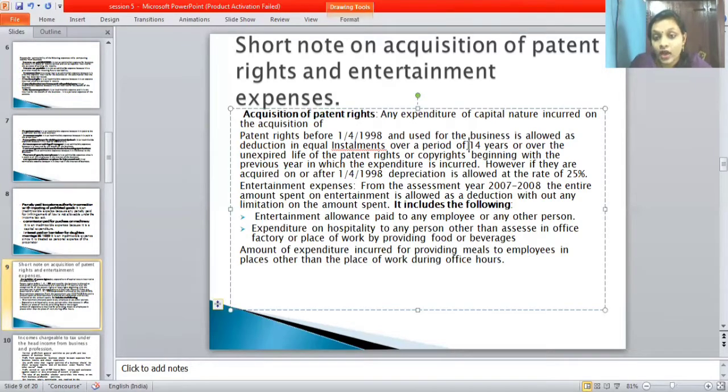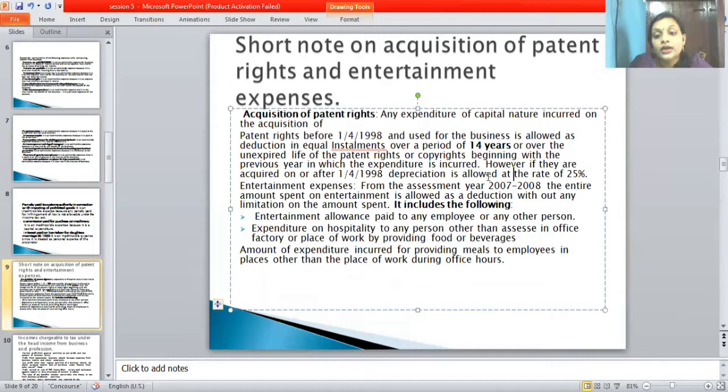Over a period of how many years? 14 years. Next, or over the unexpired life of the patent rights or copyrights, beginning with the previous year in which the expenditure is incurred.